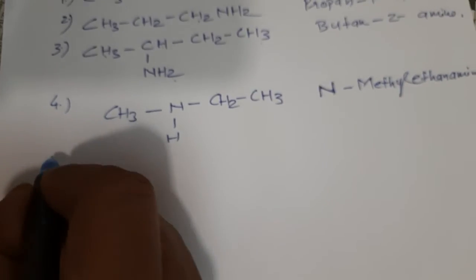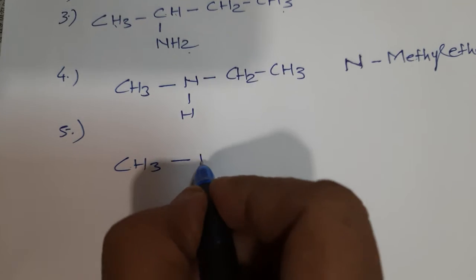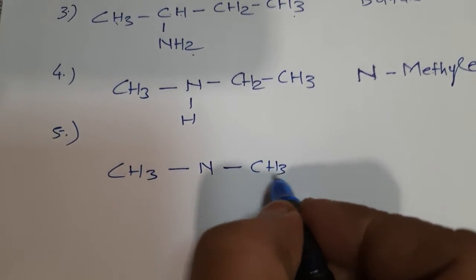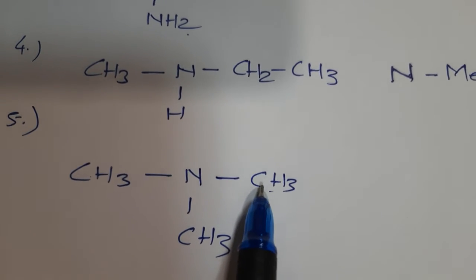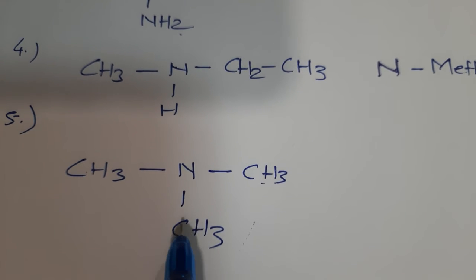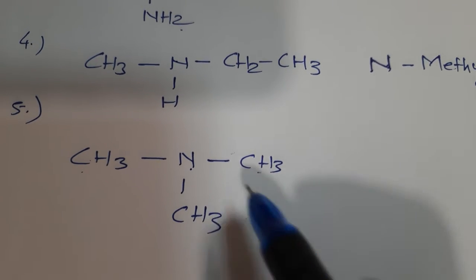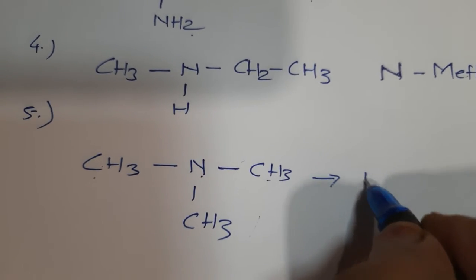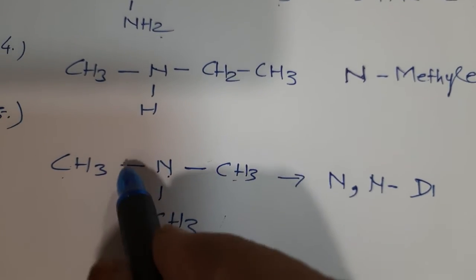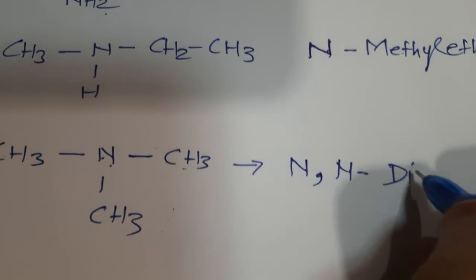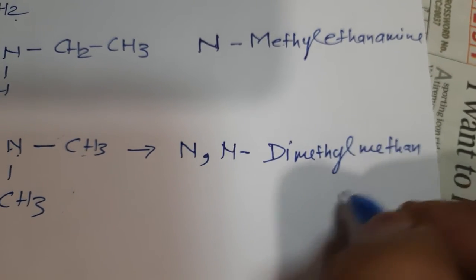Next compound we can take CH3. Only single N is there. Okay, CH3, and this side also CH3. So you see all the 3 hydrogen atoms are substituted with this methyl group. Then the common name is trimethylamine, you can see it, but the IUPAC name will be, in case of 3 degree we will write N, N-dimethyl methanamine.